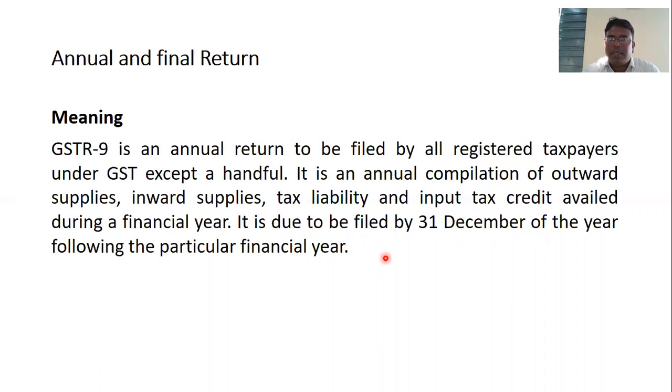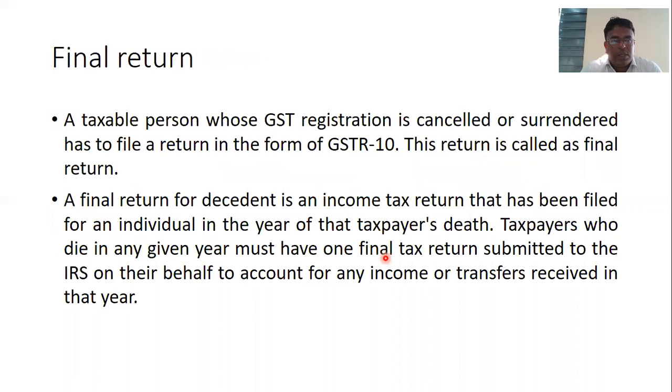As the name tells us, it's a return to be submitted by all registered taxpayers based on the taxable supplies they have made and the input purchases they have made in a particular period of time. Usually 31st December every year is the last due date for furnishing all these details.